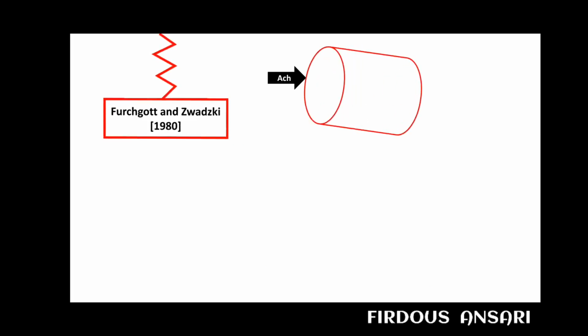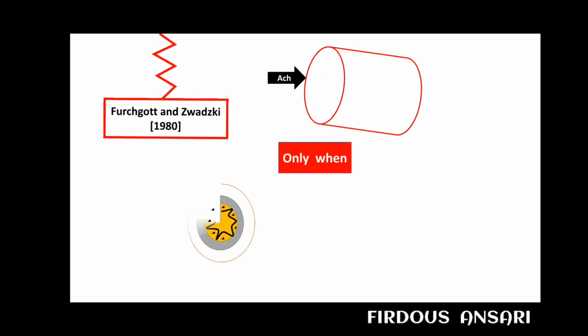It was Furchgott and Zawadzki who proposed that when acetylcholine interacts with the blood vessel, it will cause vasodilation, or you can say relaxation of the vascular smooth muscle, only when the endothelium lining was intact but not denuded.